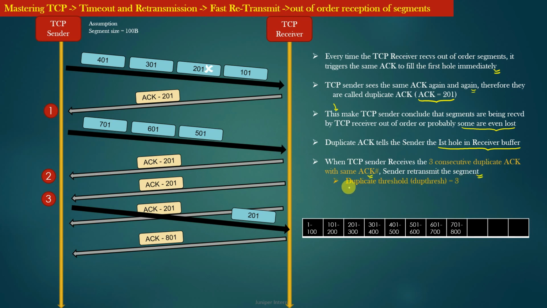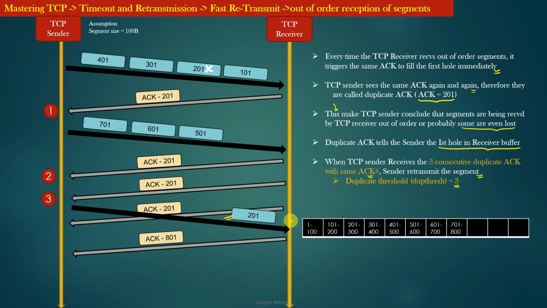So now there is a term called duplicate threshold, right? The duplicate threshold default value is 3. The duplicate threshold is a parameter which determines how many duplicate ACKs the TCP sender must receive in order to trigger retransmission of a data segment. So the takeaway is that here the retransmission of data segment 201 is happening not because of any retransmission timer, but because of reception of 3 duplicate ACKs from the TCP receiver, because the TCP receiver had a hole in its receiving buffer.